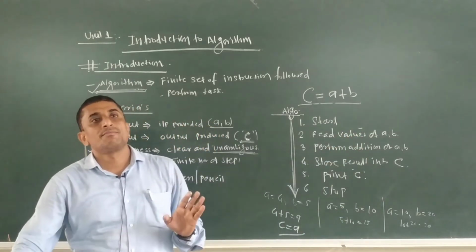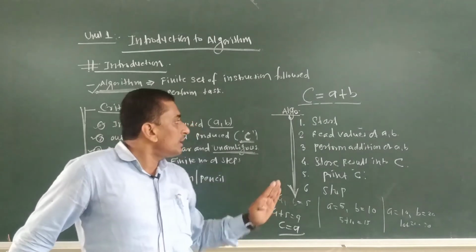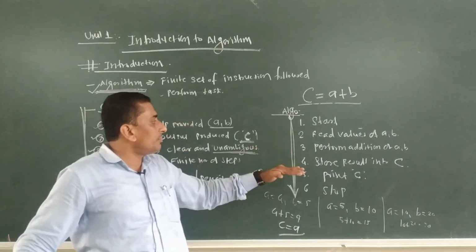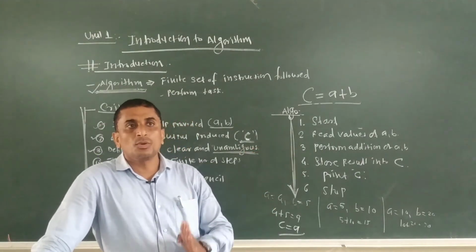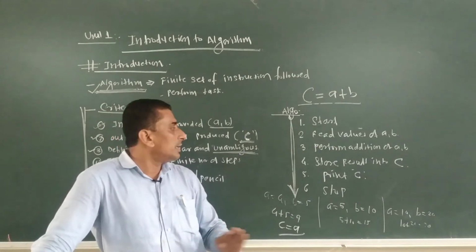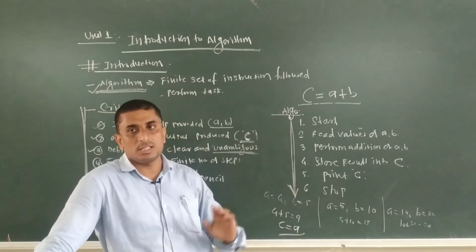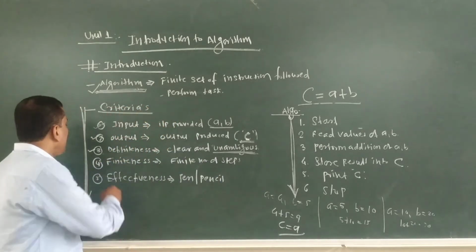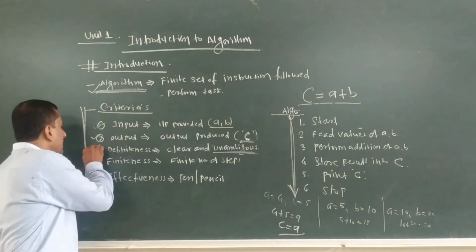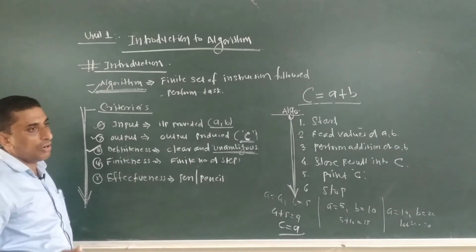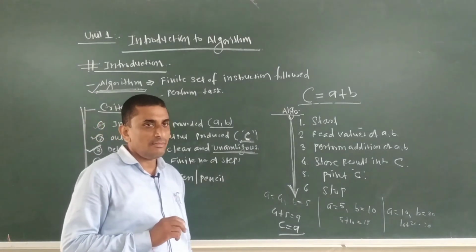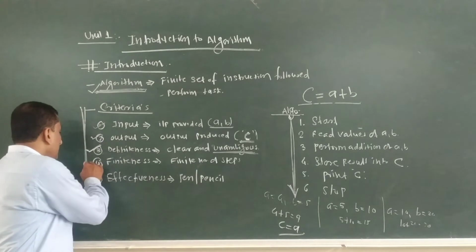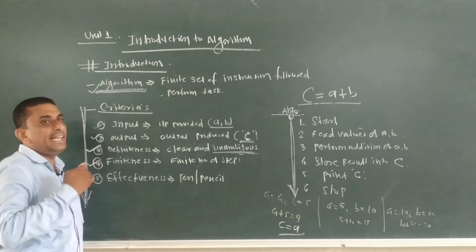So in this way, whatever the corresponding addition we perform, we are storing the result into the existing values, and then that will be the print and the corresponding stop. So here definiteness is the next characteristic or property of any algorithm. Is it clear? The next one we call finiteness.